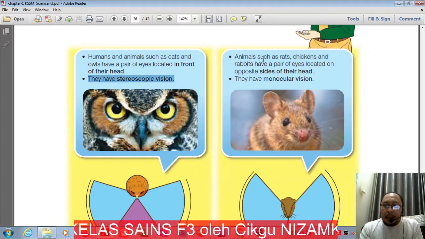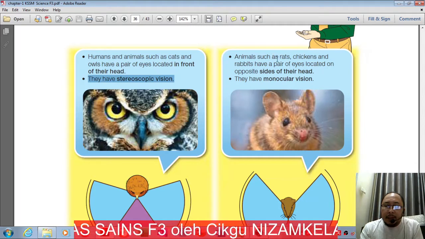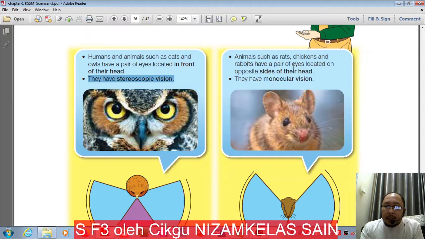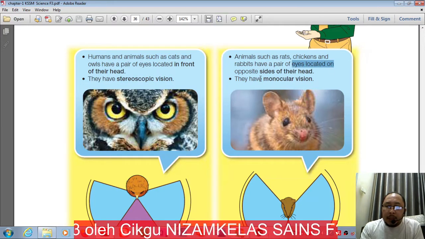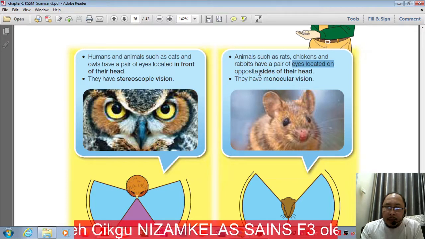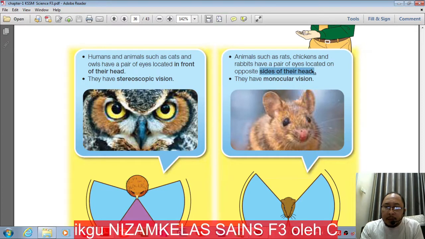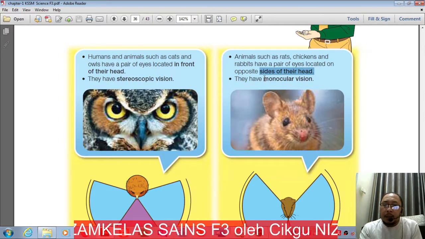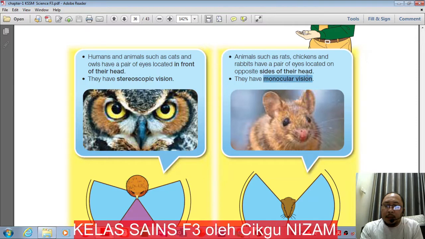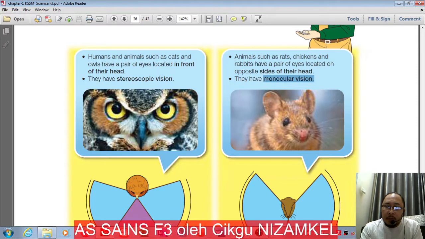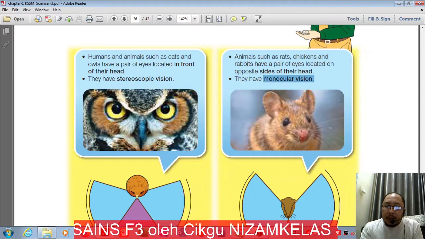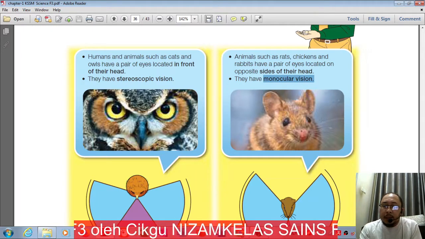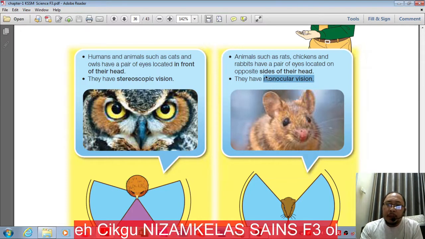While animals such as rats, chickens, rabbits and other animals have their eyes located on opposite sides of their head. This characteristic is what we call monocular vision.